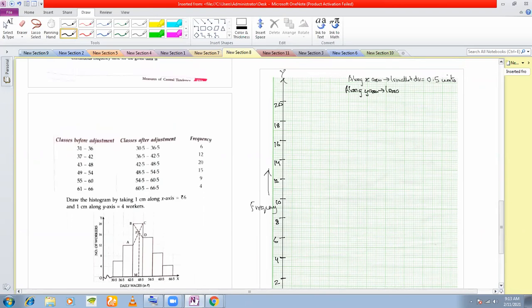One smallest division. Now we have taken 10 divisions as 2 units. So one division is 2 by 10. 2 by 10 is 1/5. That means 0.2 units. Isn't it? If you see, I have taken 10 divisions equal to 2 units along y-axis. That means one division is 2 by 10 units, which is 1 by 5 units, which is 0.2 unit. So along y-axis, one smallest division is 0.2.